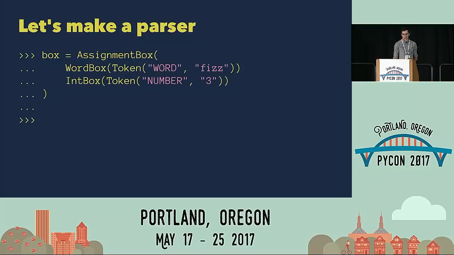So the behavior kind of looks like this. If we initialize it with a word and an integer, we can eval with a number that is not divisible by 3 and get an empty string back, or we can eval it with a number that is divisible by 3 and we get the word that we assigned to it.